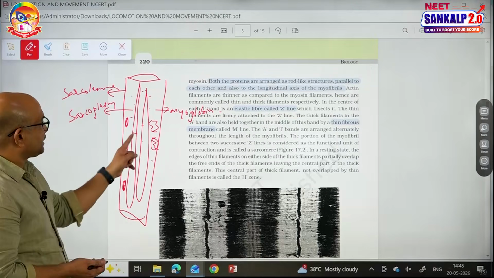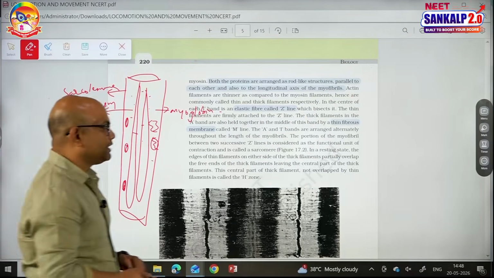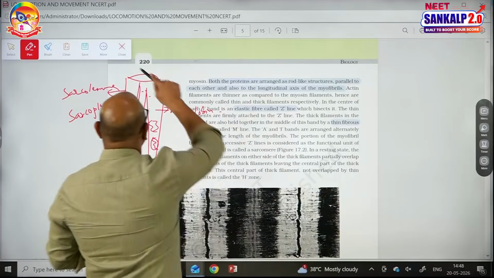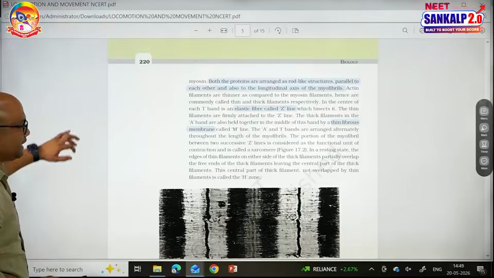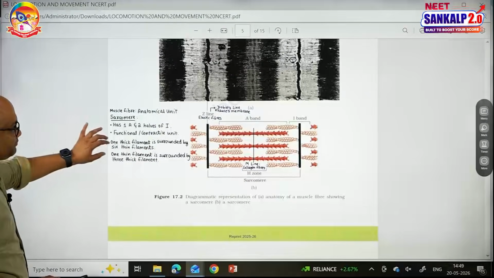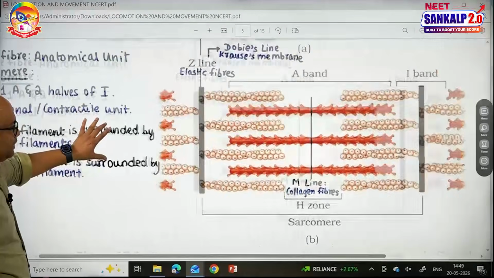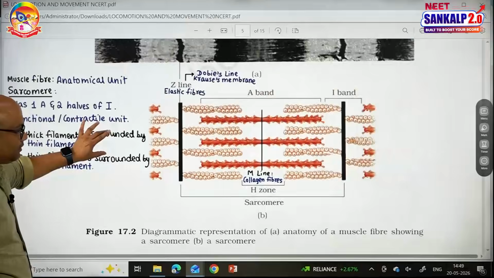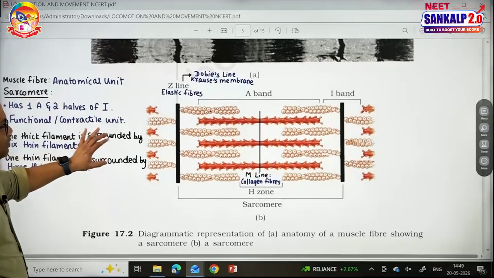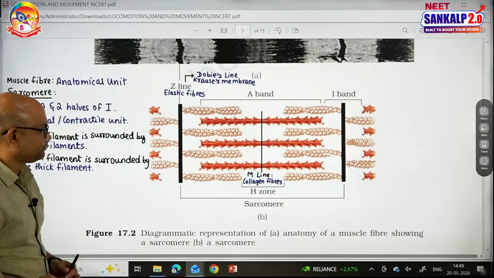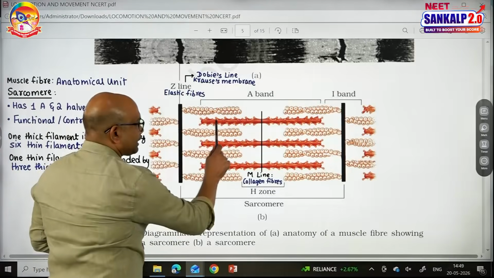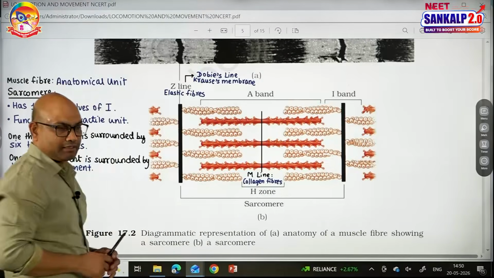Let us see the structure of a fibril, very important. So, what is there inside a fibril? Inside a muscle fibril, there are many filaments present. This dark colored filament is called the thick filament.